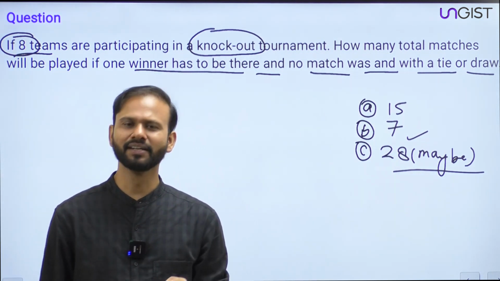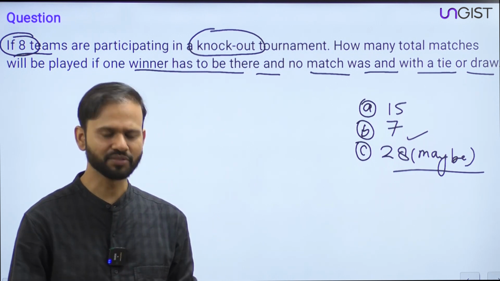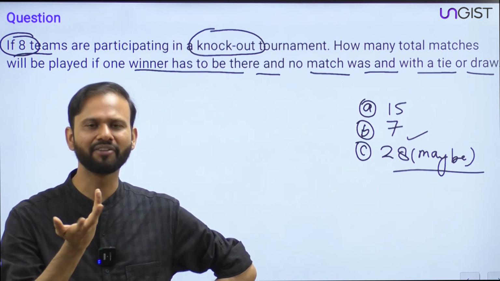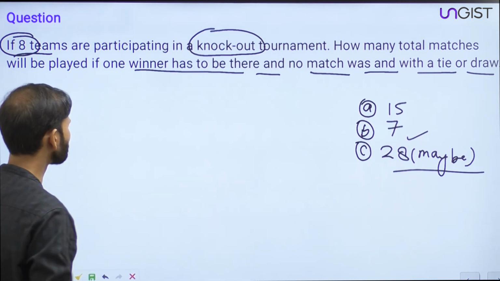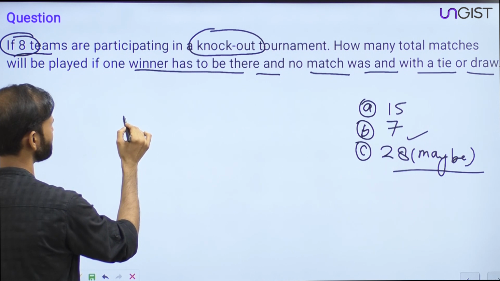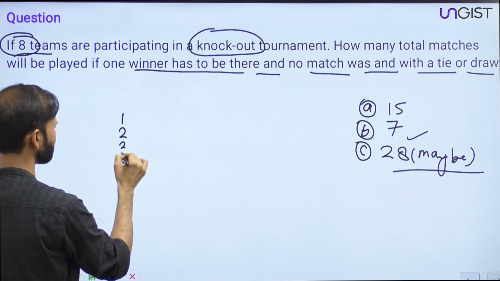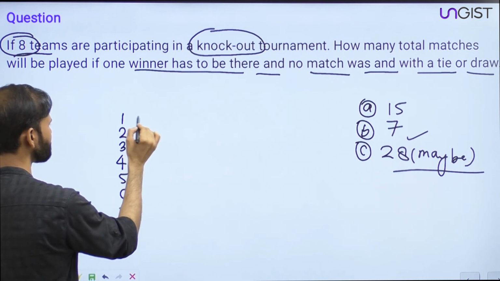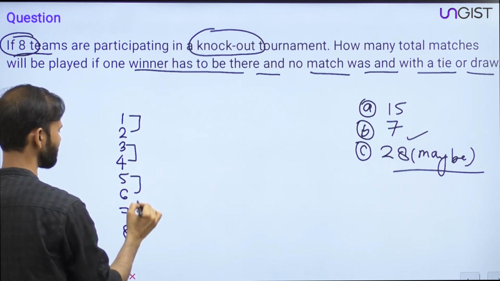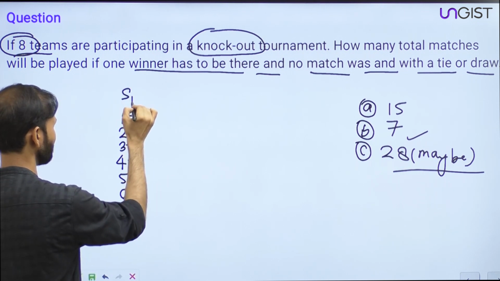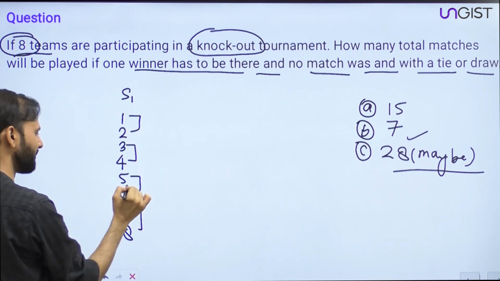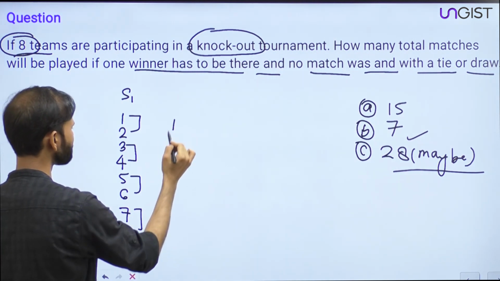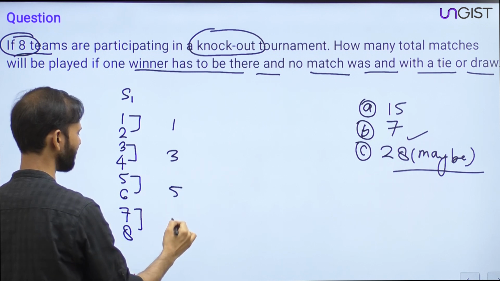Now guys, let's have a discussion. Everyone, here the number is a convenient number, right? We have 8 teams, numbered 1, 2, 3, 4, 5, 6, 7, 8. This is stage number 1. How many matches? 1, 2, 3, 4. There are 4 matches. Let's say 1 is the winner, 3 is the winner, 5 is the winner and 7 is the winner.